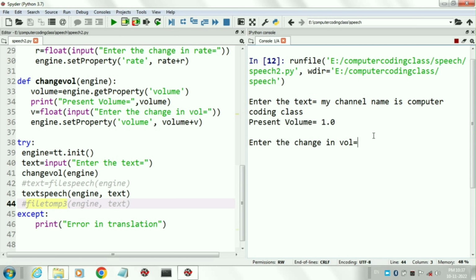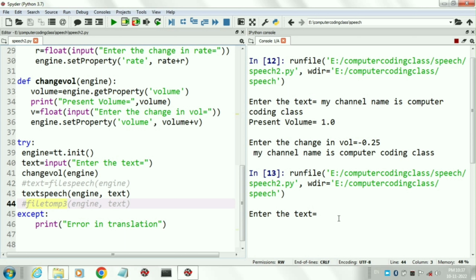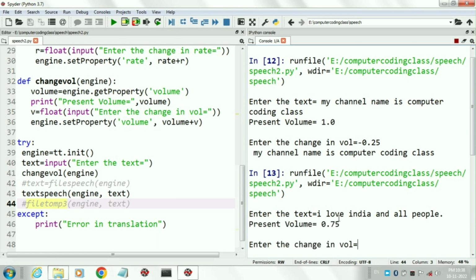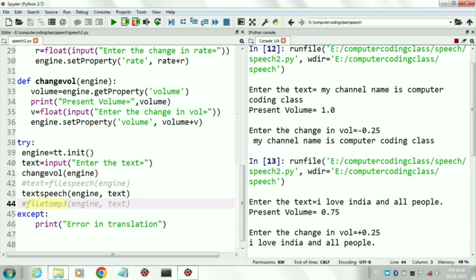Now we will change the volume by 0.25. We are decreasing it. You have found here that we have decreased the volume. Now again I run the program and increase the volume by 0.25. Here my text is I love India and all people. The present volume is 0.75 and now increase by 0.25. I love India and all people.